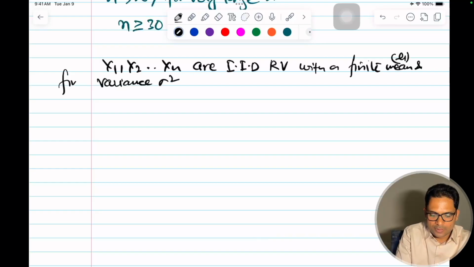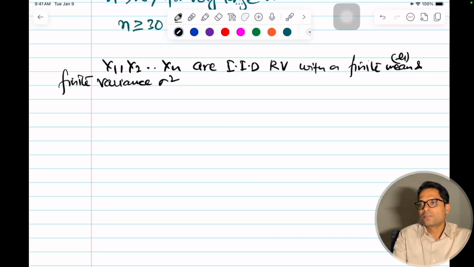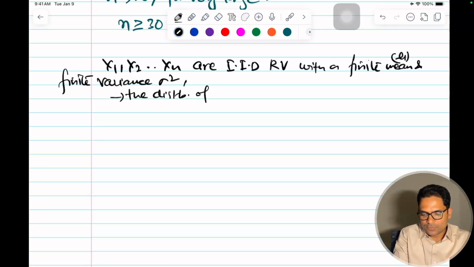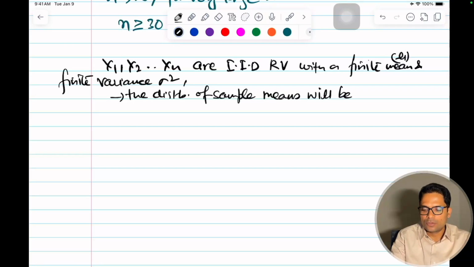So for a sequence of these random variables, the distribution of sample means will be Gaussian.